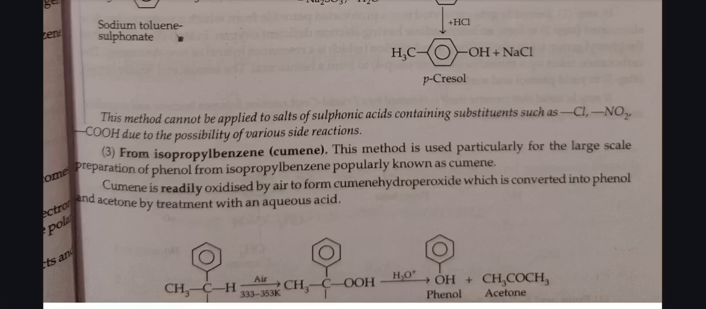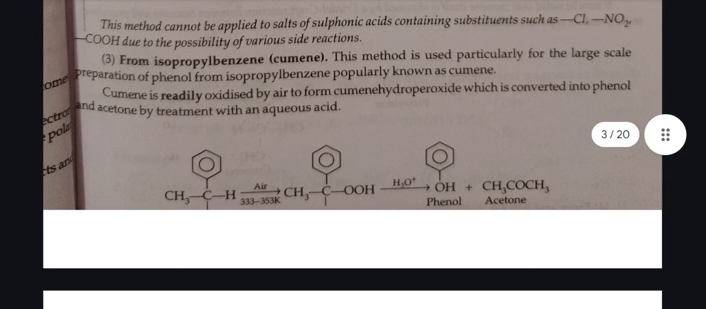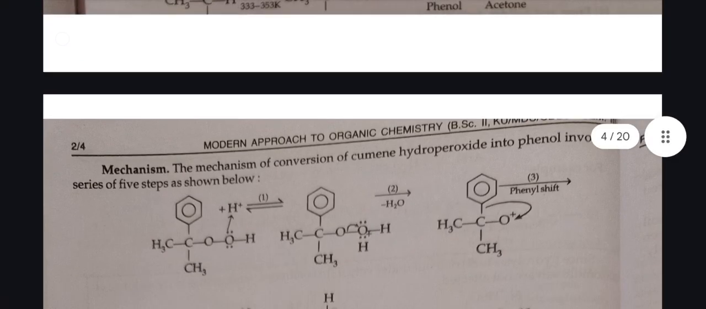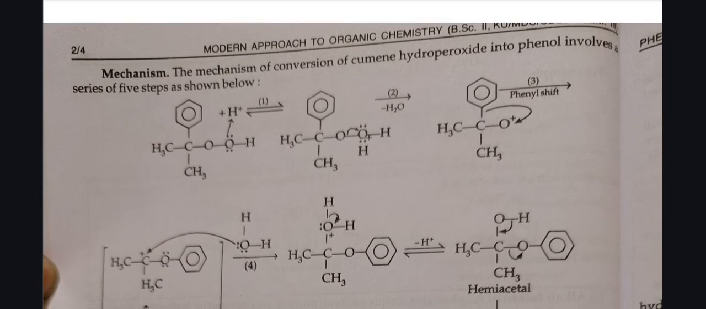Third is from isopropyl benzene. This method is used particularly for the large-scale preparation of phenol from isopropyl benzene, popularly known as cumene. Cumene is readily oxidized by air to form cumene hydroperoxide, which is converted into phenol and acetone by treatment with an aqueous acid. Mechanism. The mechanism of conversion of cumene hydroperoxide into phenol involves a series of 5 steps as shown below.